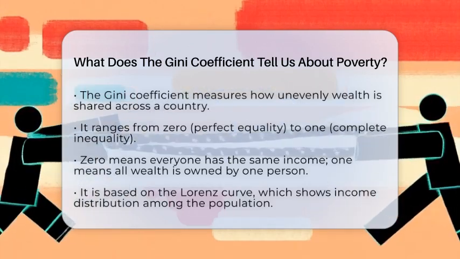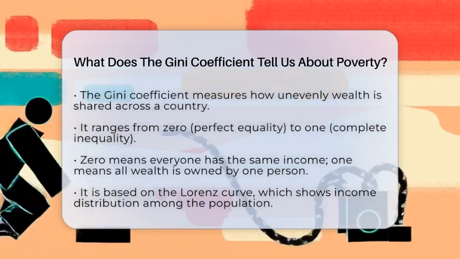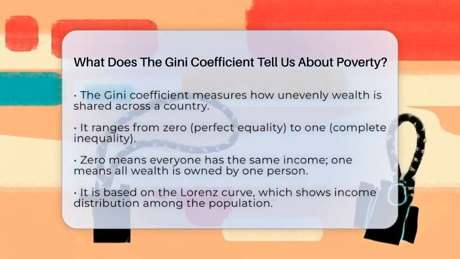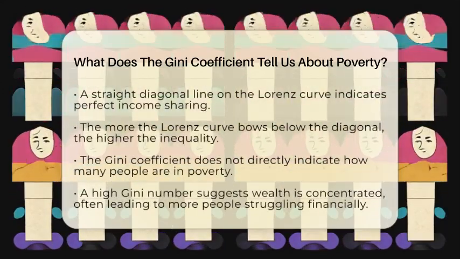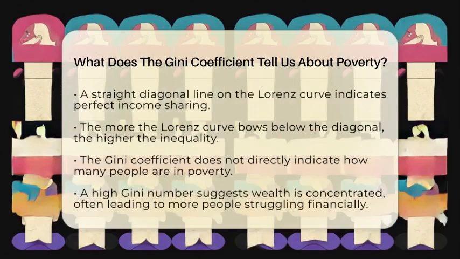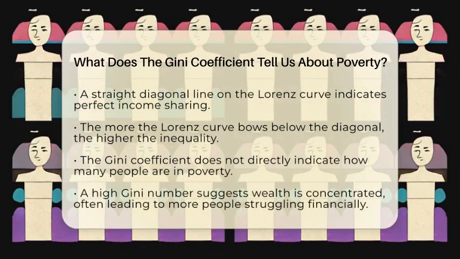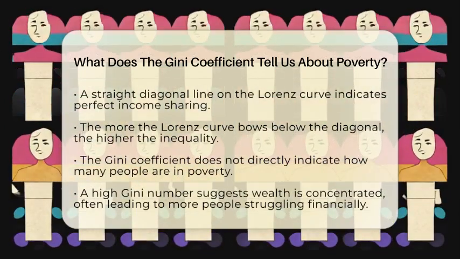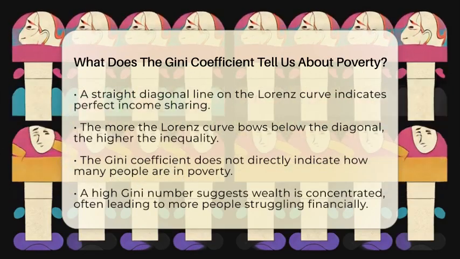This measure is based on something called the Lorenz curve. Think of it as a graph that shows what share of total income is earned by what share of the population. If income was perfectly shared, the Lorenz curve would be a straight diagonal line from the bottom left to the top right. But in real life, the curve usually bows below that line. The more it bows, the more unequal the income distribution. The Gini coefficient calculates how far that curve is from perfect equality.